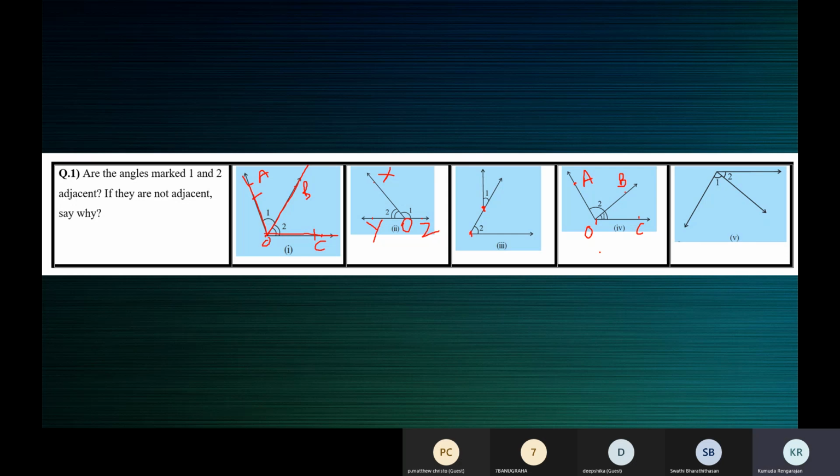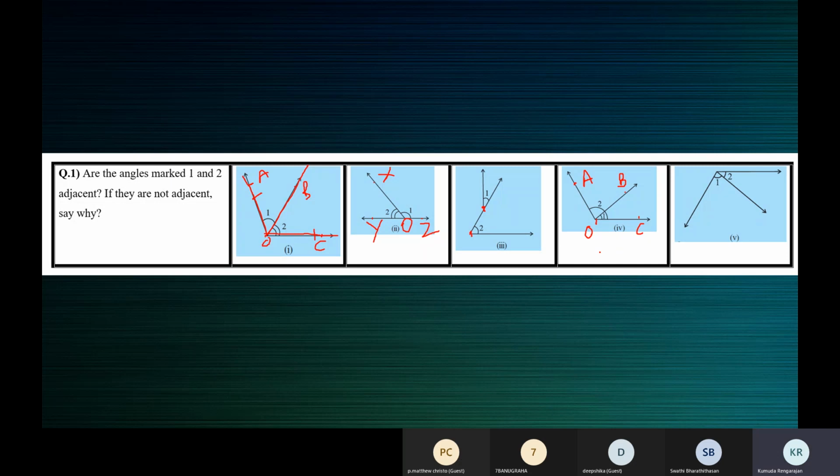Matthew, which are the arms of angle 1? Quickly. Ma'am, for which one? For angle 1 in figure 4. Ma'am, for angle 1, OB and OC. And for angle 2? Ma'am, OA and OC. Then which is the common arm? OC, ma'am. OC is the common arm. Which are the non-common arms? OA and OB, ma'am.